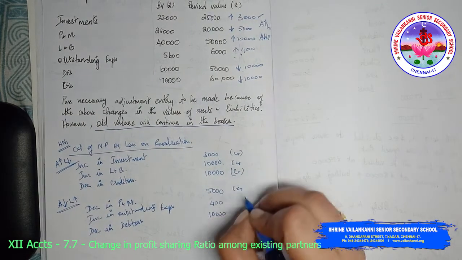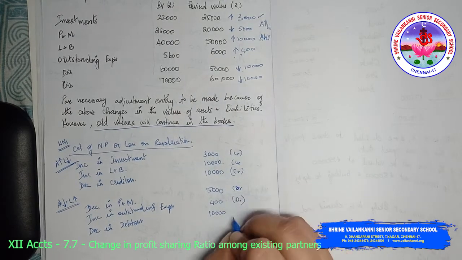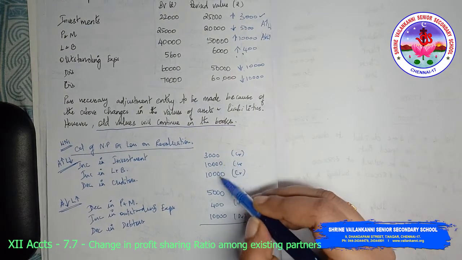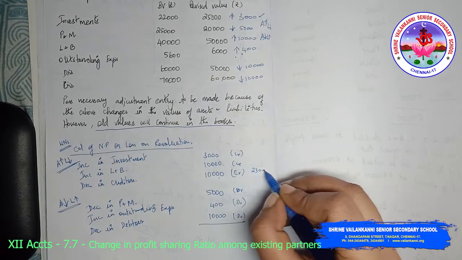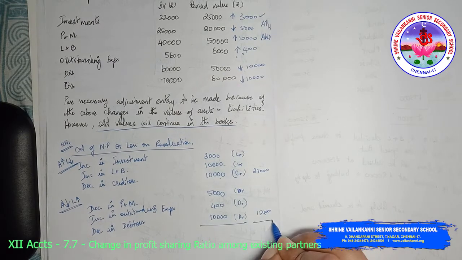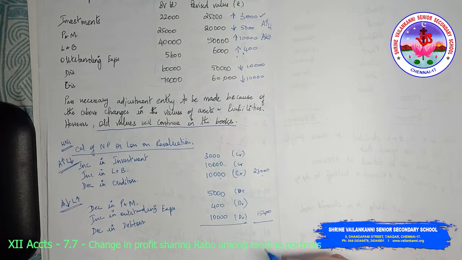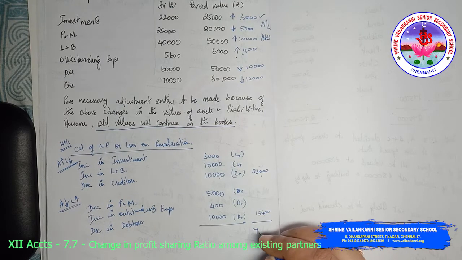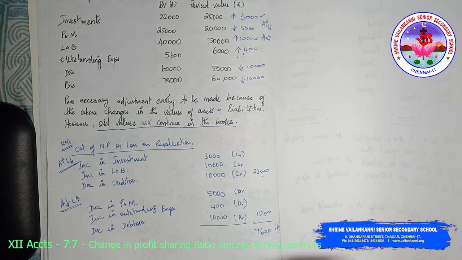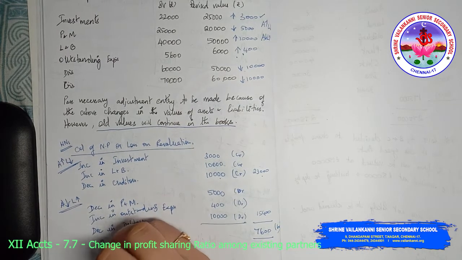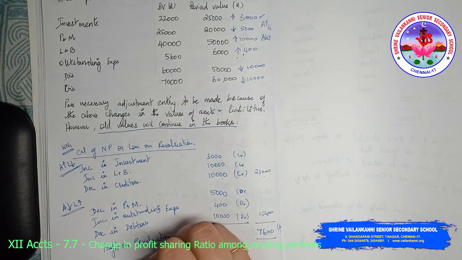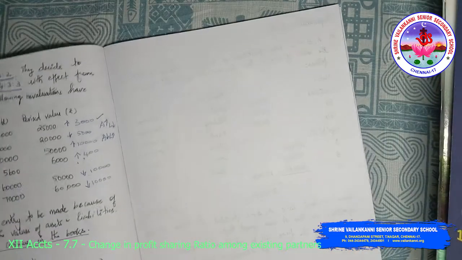These are debit items. So in total you have 23,000 on your credit and 15,400 on your debit. Credit is more than the debit to the extent of 7,600, so that will be profit on revaluation.